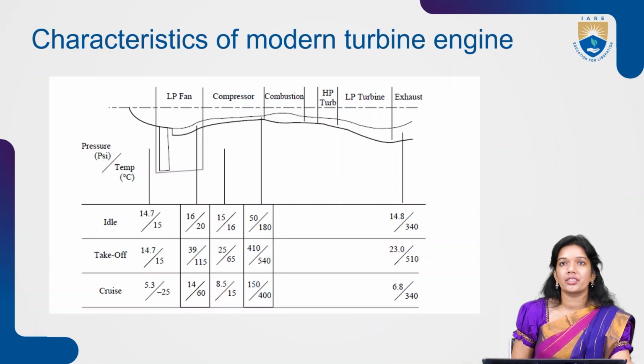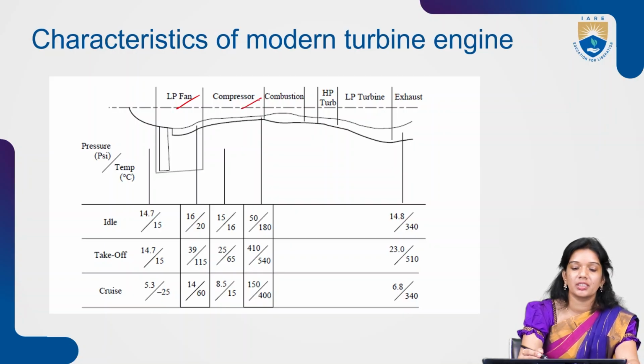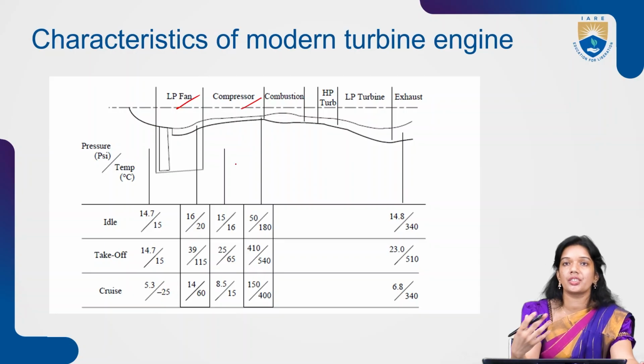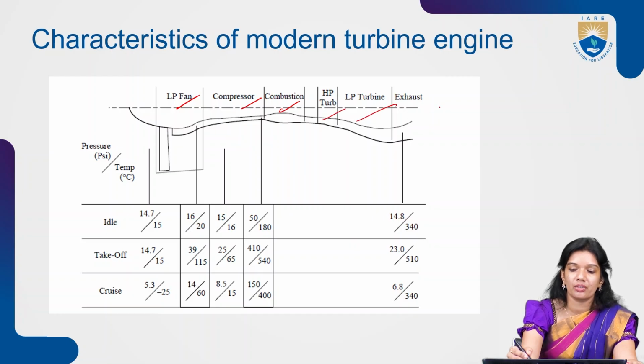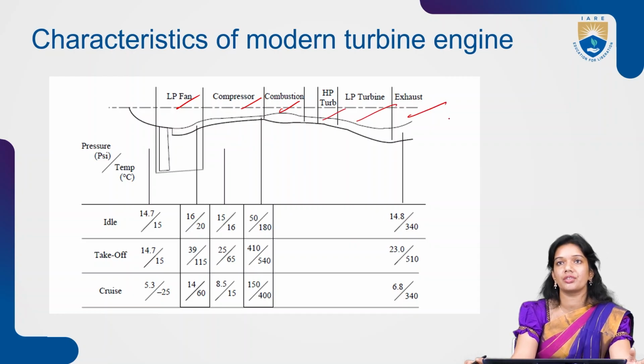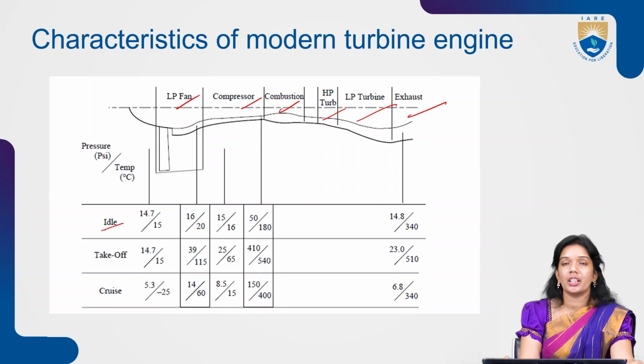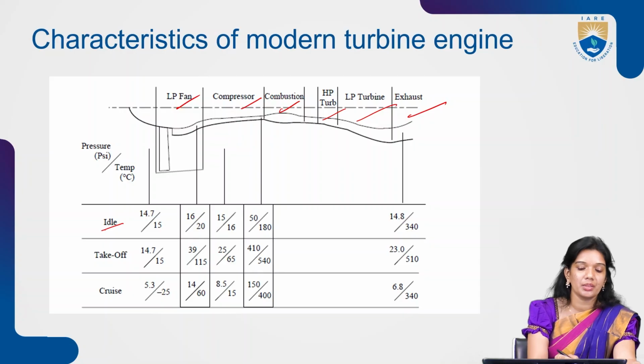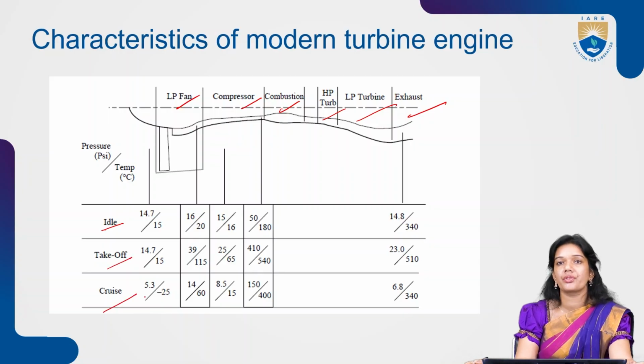Okay. Now the characteristics of the modern turbine engine: the modern turbine engine consists of the low pressure fan, the compressor section, where you are compressing it in one or two different sections. Then there is combustion, a high pressure turbine, a low pressure turbine, and then an exhaust. These are the different sections of a turbine engine. Now this particular chart represents the pressure and temperature readings in different conditions: when the engine is in idle, what the pressure and temperatures are in each section, and similarly during takeoff and during cruise, right?